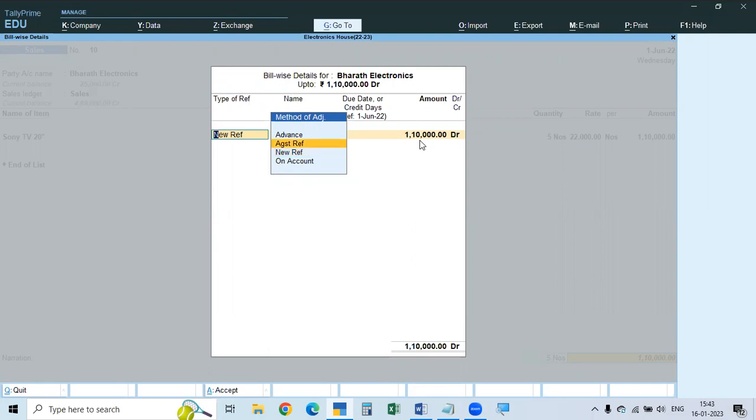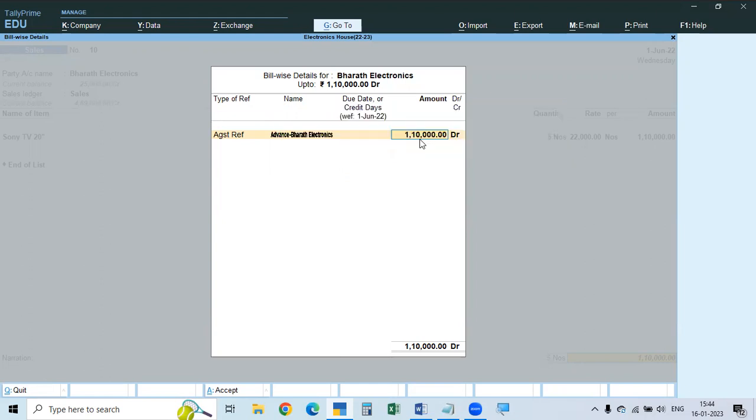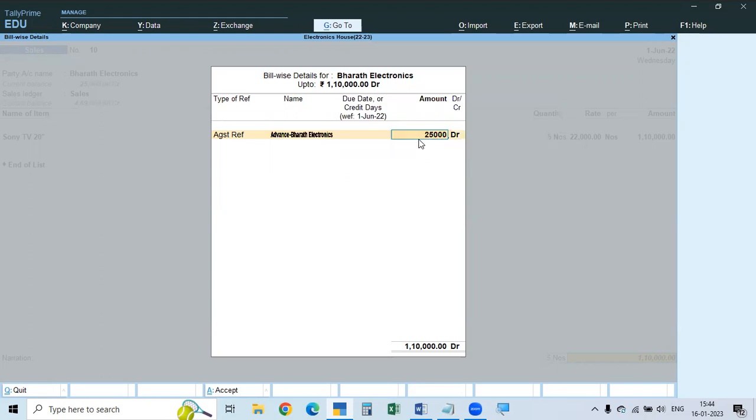Here we are adjusting the advance. Against which reference? Against which number? So you have to take the advance under against reference. This is the against reference advance. Total amount is showing, but not only the advance amount, so click the back button and then you can see the advance amount: 25,000. So 25,000 is adjusted.